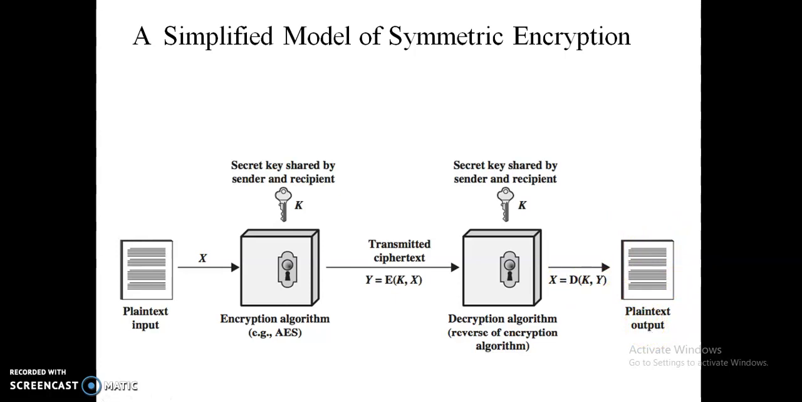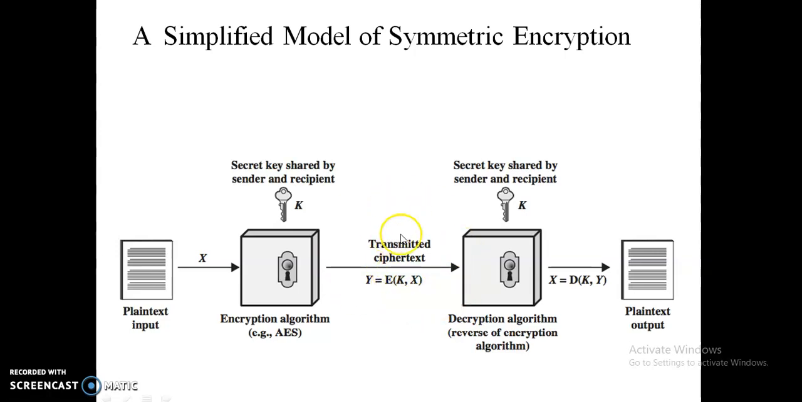Once again, I explain this. This is a simplified model of symmetric encryption. This is the plain text the sender wants to send, denoted as X. The plain text is given as the input to the encryption algorithm, for example AES, by the use of the secret key. The secret key is shared by both the sender and the receiver. Y is called the ciphertext. Ciphertext equals E of K and X: the encryption algorithm E, secret key K, and the plain text X.